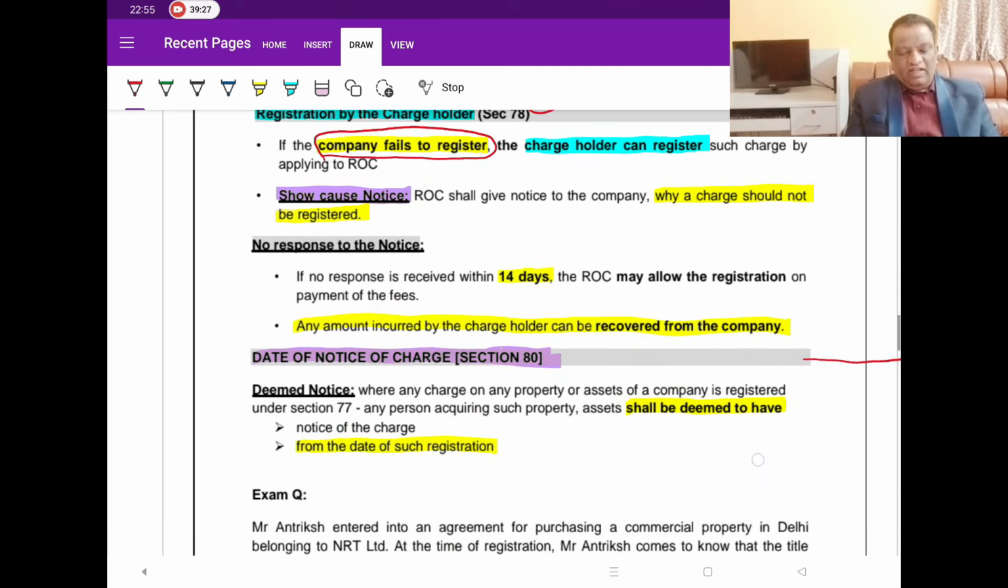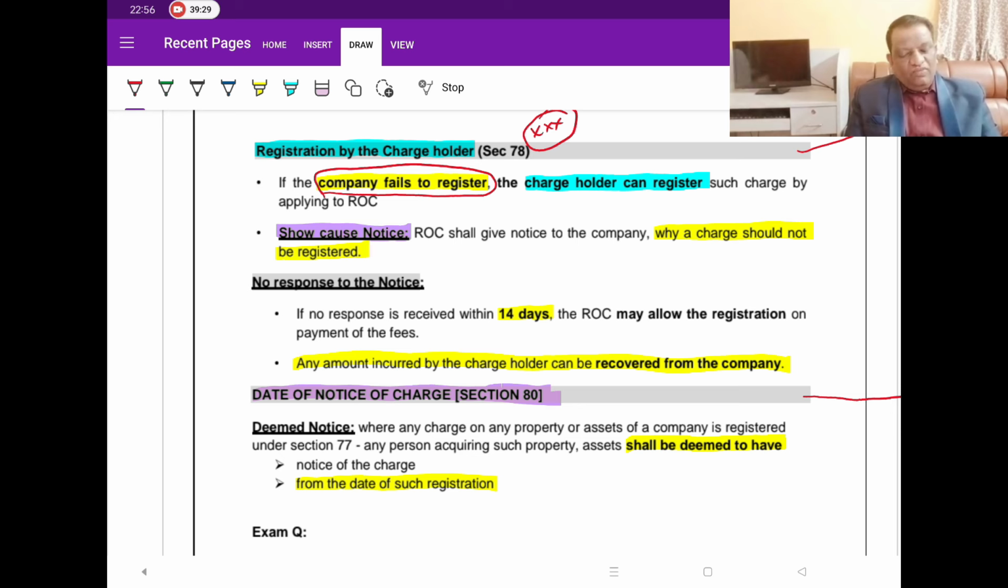And then we come to the current topic. When it is the obligation of the company to register the charge under Section 77, what happens if it is not doing it? That is when Section 78 will come in. Section 77 says it is the duty of the company to go and register the charge. But if the company fails, that is why we start with that. Otherwise, the first obligation is always on the company. But what happens if the company fails?